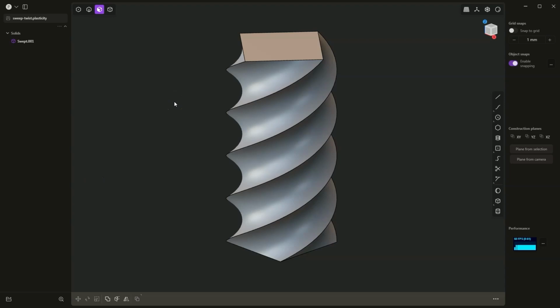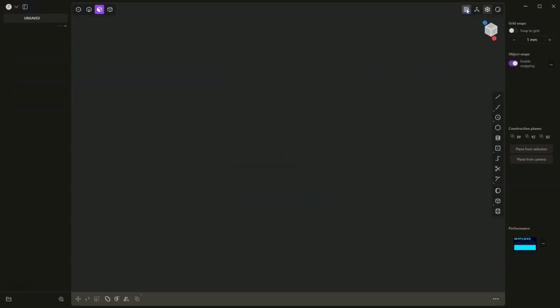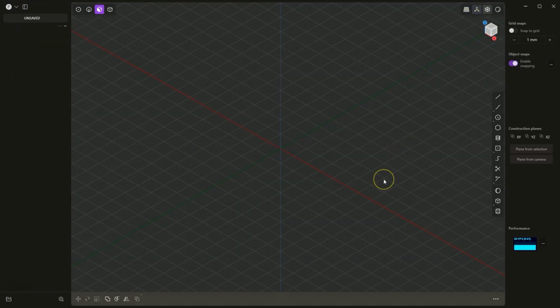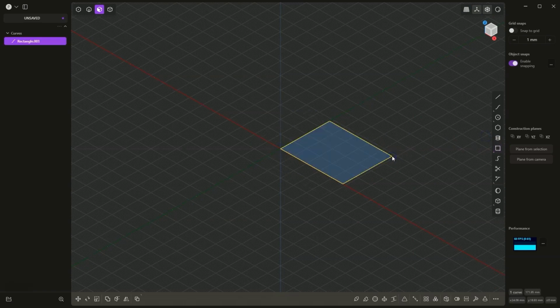In this video, I will show you how to perform a swept operation with twist. I will create a new file. And here I will draw a rectangle, but I will choose a rectangle by pointing to the corners of the rectangle. And I will create such a rectangle. The dimensions at this moment do not matter.